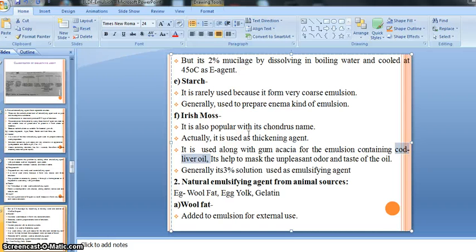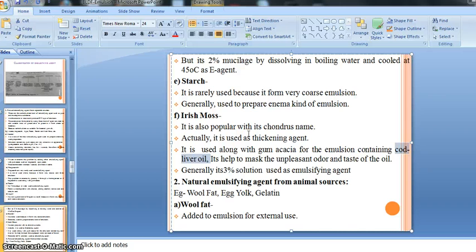Then a concentration between 12 to 15% acts as an emulsifying agent. This is the specification of how much concentration we should use to get the emulsifying effect.